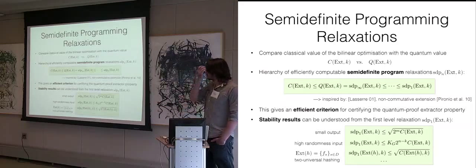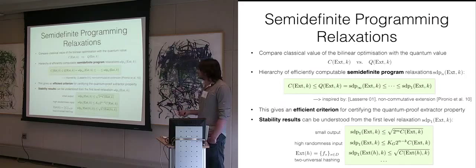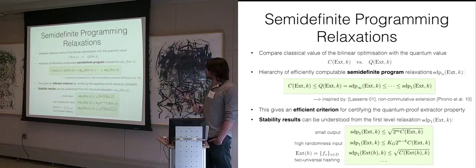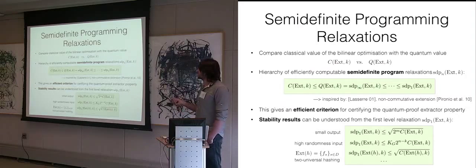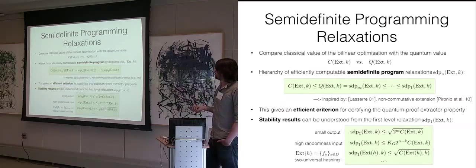So for example, this most famous example, 2-universal hash functions, for those this SDP upper bound relaxation is actually tight. Okay. Good, so that's basically for now what you get out of this hierarchy for extractors. Now how do we get this hierarchy?